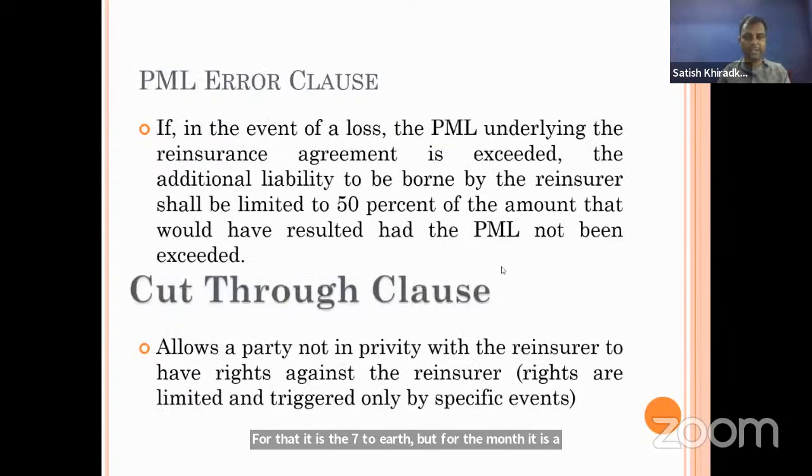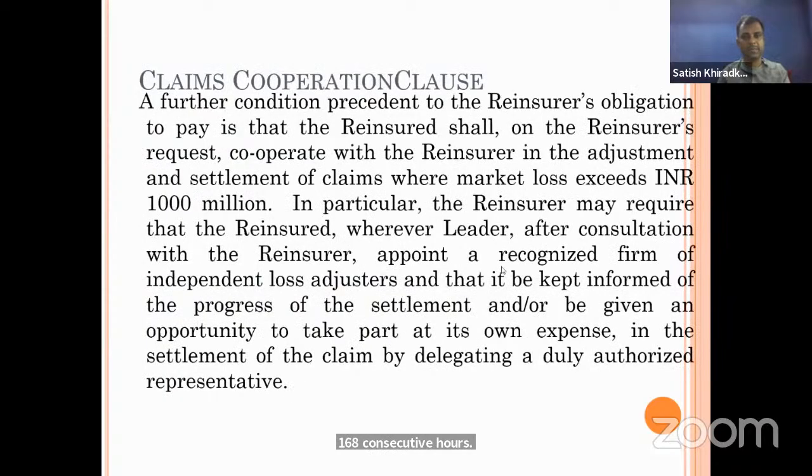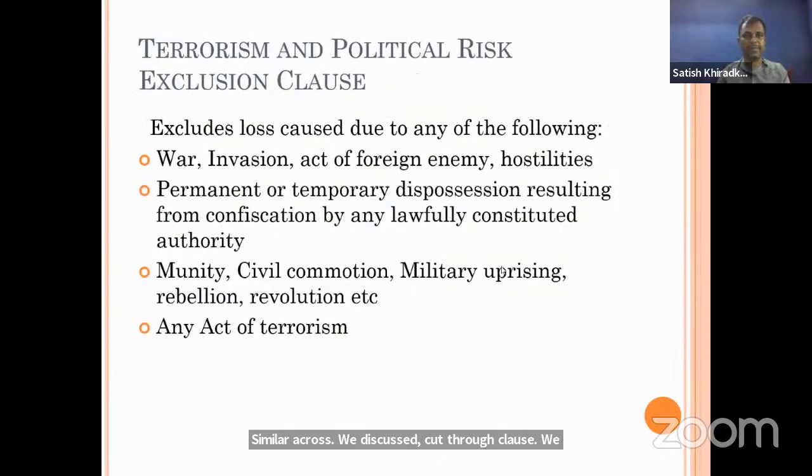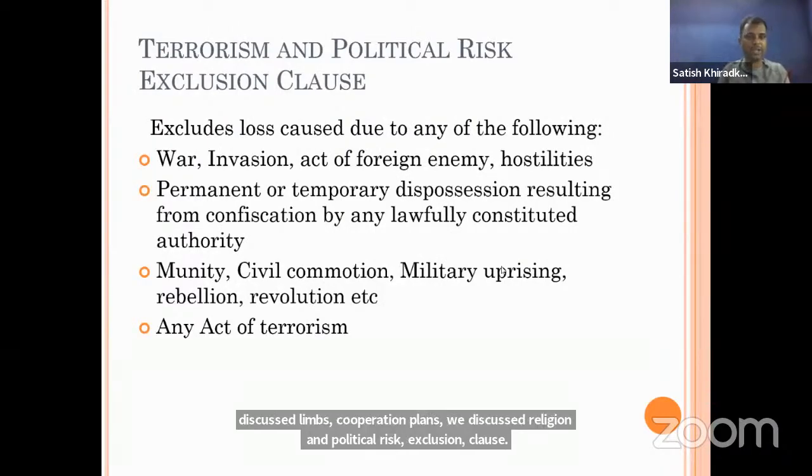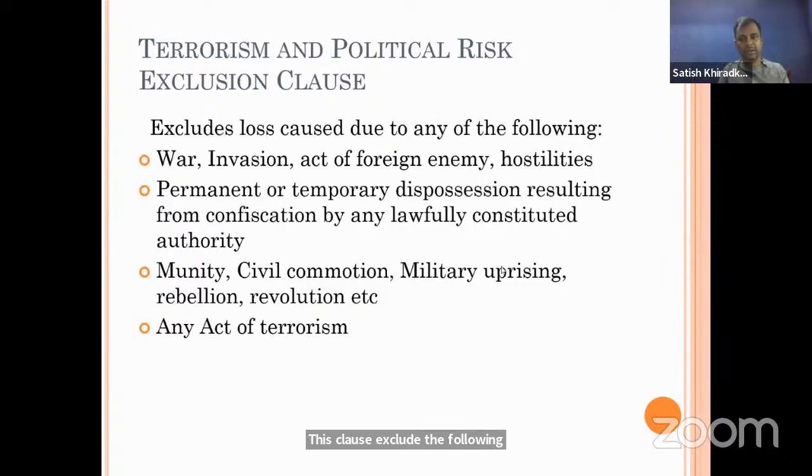PML error clause we discussed, cut through clause we discussed, claims cooperation clause we discussed, now the terrorism and political risk exclusion clause. This clause excludes the following losses. First is war, invasion, act of foreign enemy, hostilities, permanent or temporary dispossession resulting from confiscation by any lawfully constituted authority, civil commotion, military uprising, rebellion, revolution, etc., and any act of terrorism.